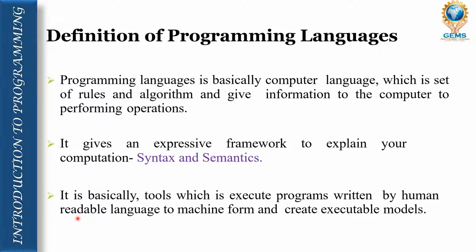This programming language is written in human readable language, but when we compile it, the compiler will change it into machine language, which is nothing but 0 or 1.